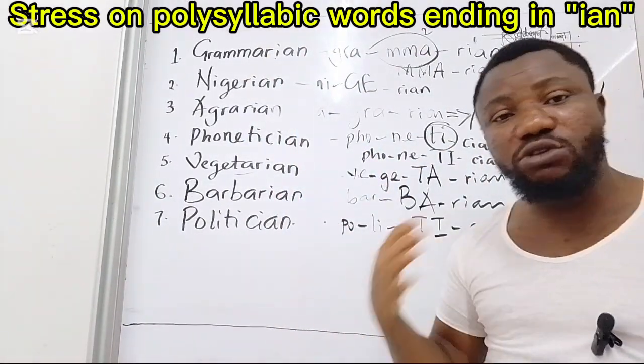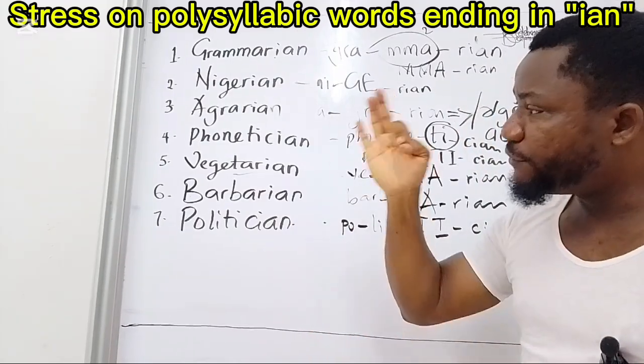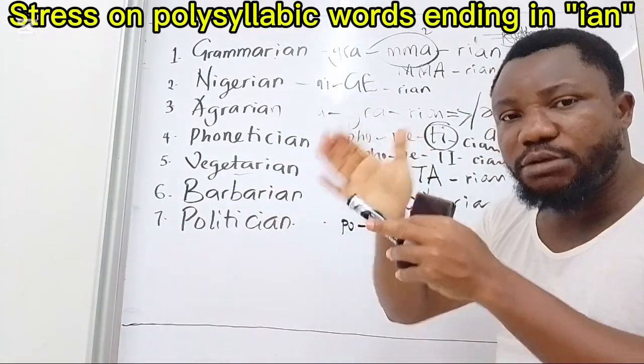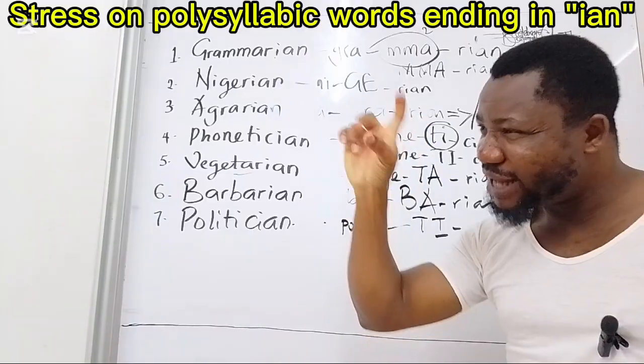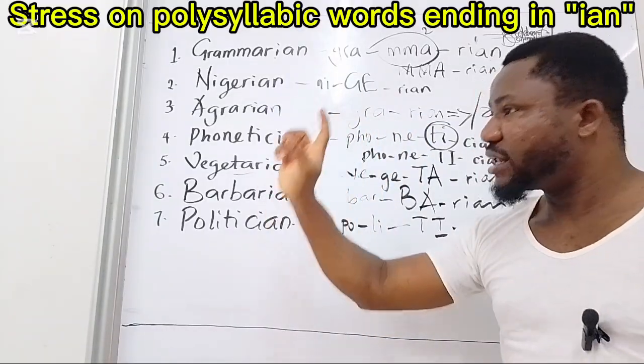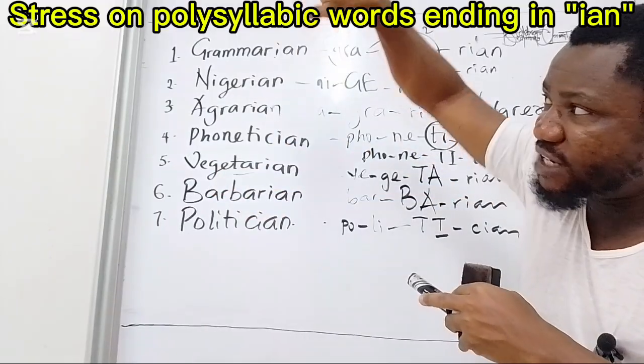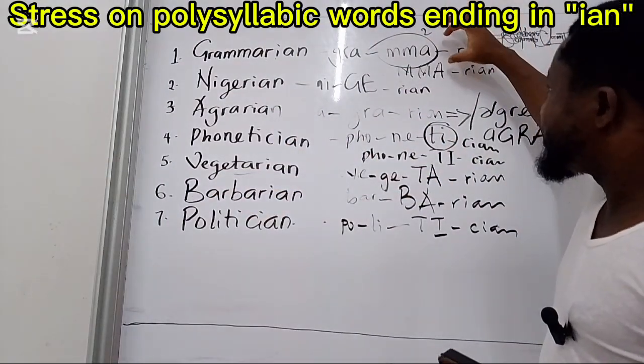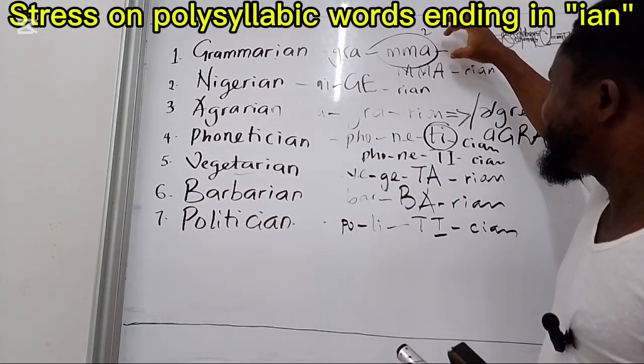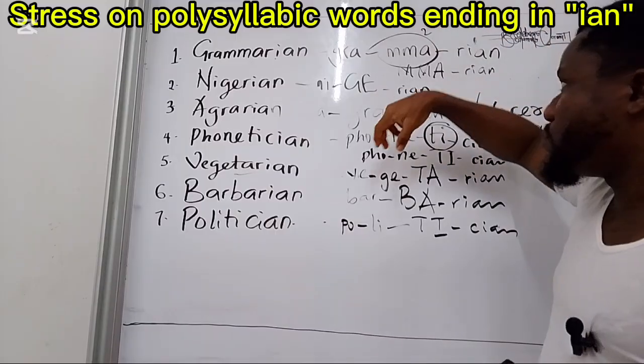And always the penultimate syllable is the syllable before the final one, the last syllable before the last syllable in the word. Or you simply say the second syllable from the end of the word. From the end of the word, the penultimate syllable is the second from the end of the word, right?